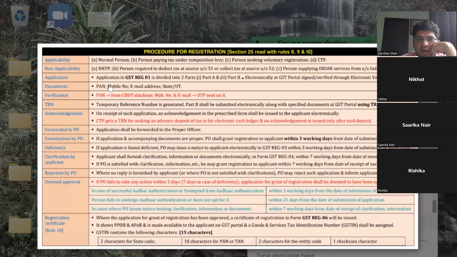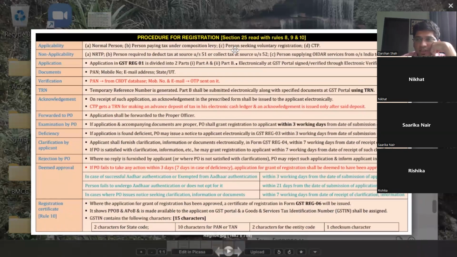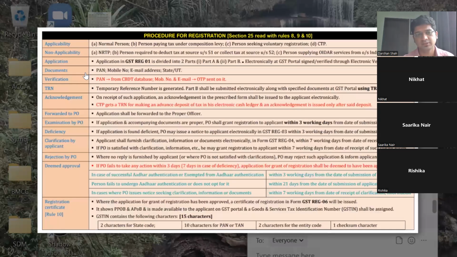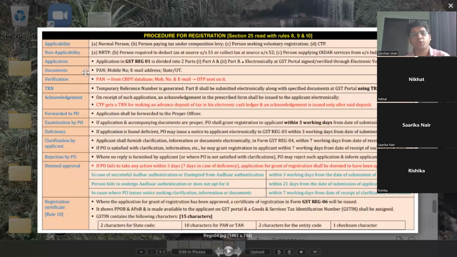Now let us see how to get yourself registered. So there can be a direct question: explain the procedure of registration, 10 marks, because the registration procedure is quite long.